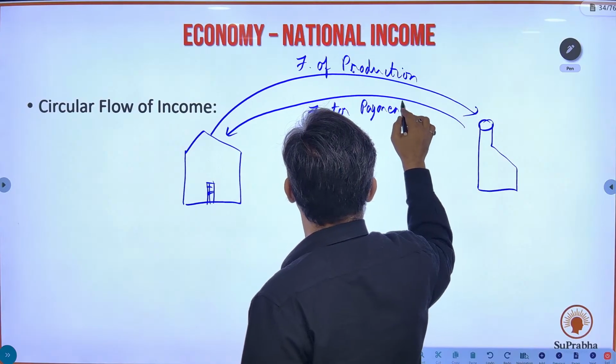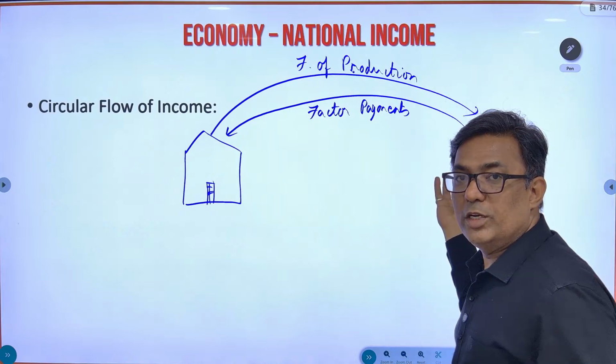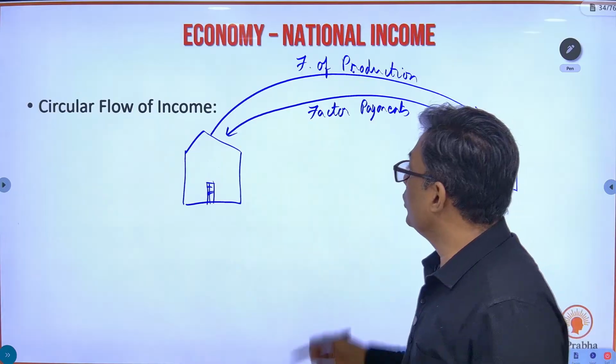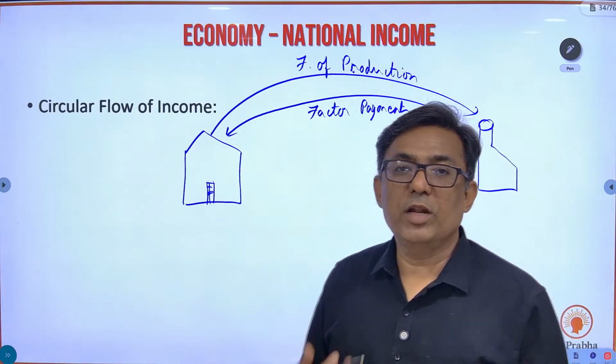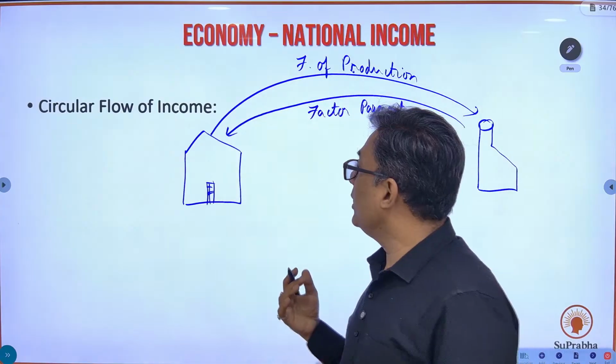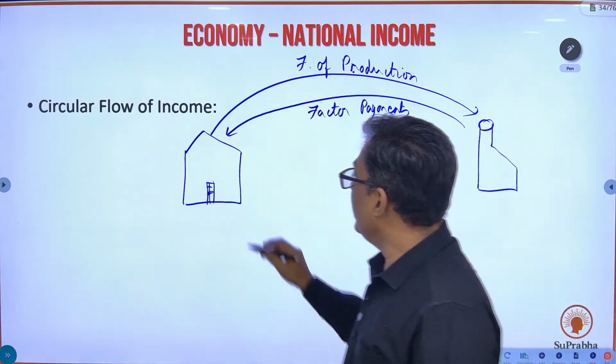So how does the money flow? People from the house give their factors of production to the industries, and from the industries you get factor payments which go to the homes. I come here, I give my labor, for which I will be getting a salary, so I take home the salary. That is factor payments.